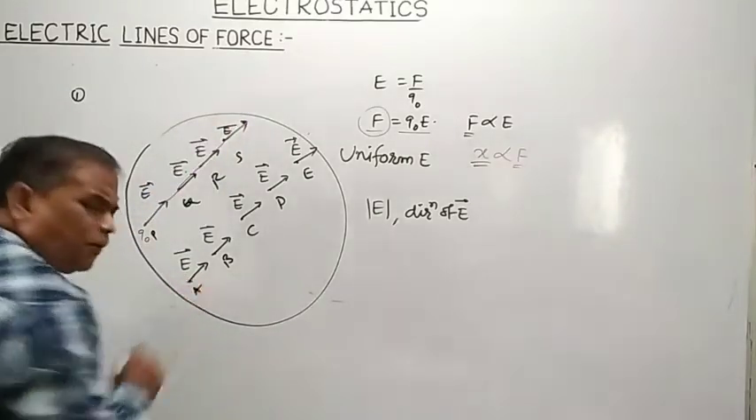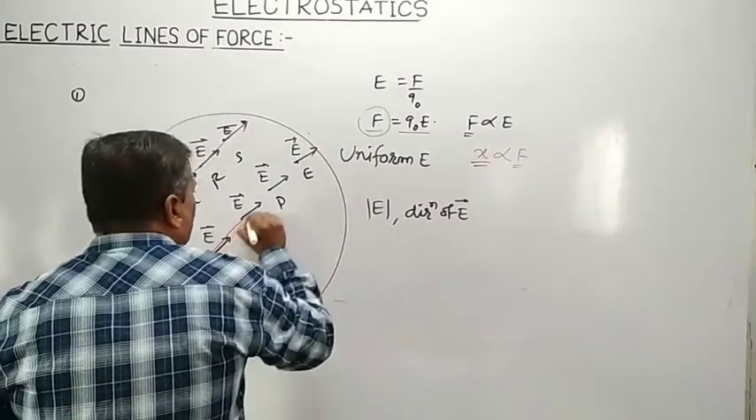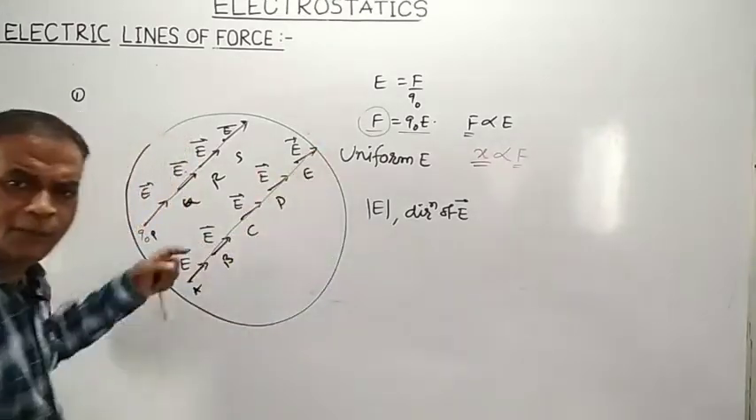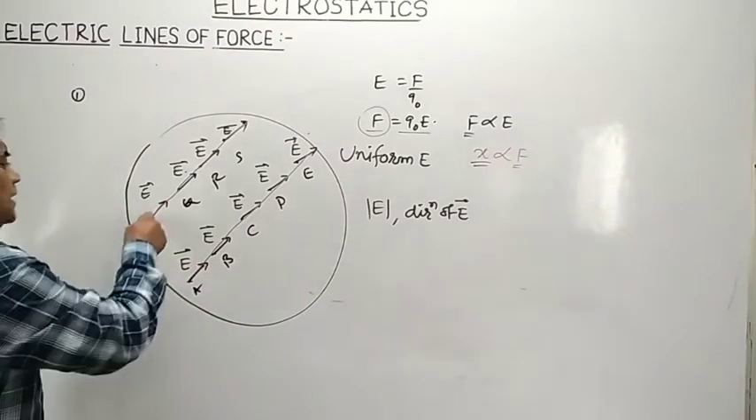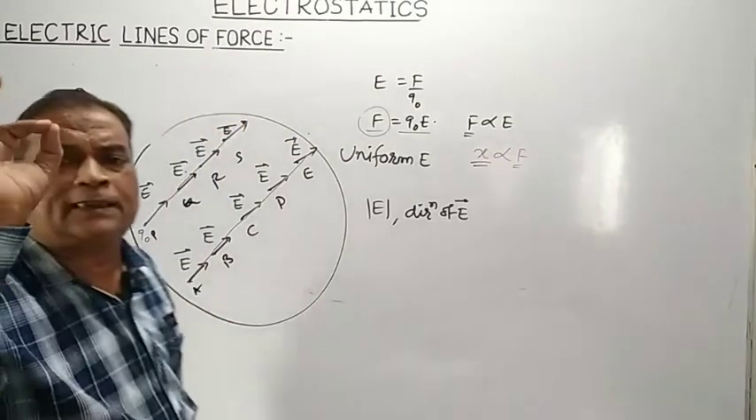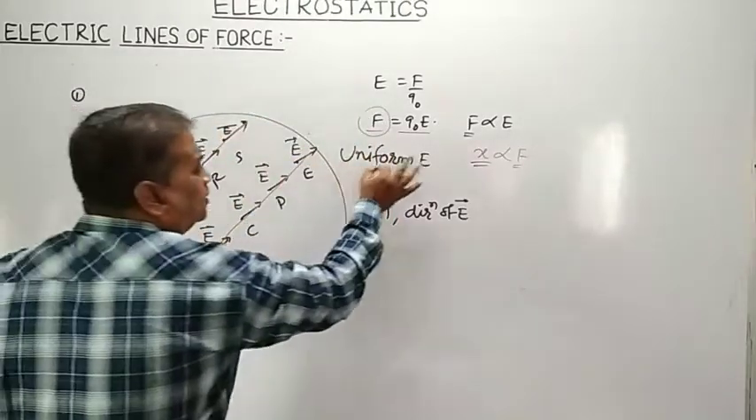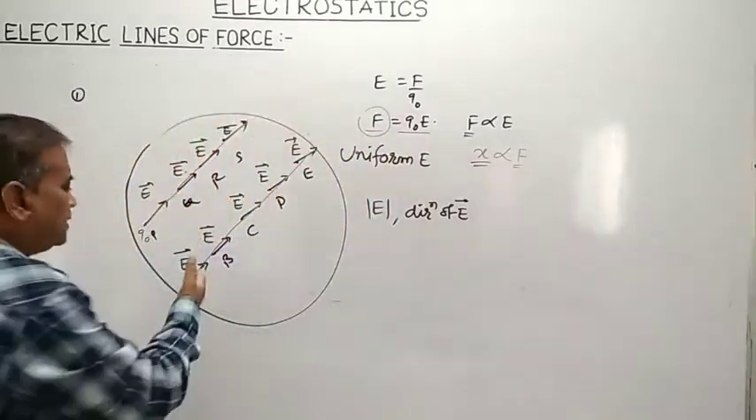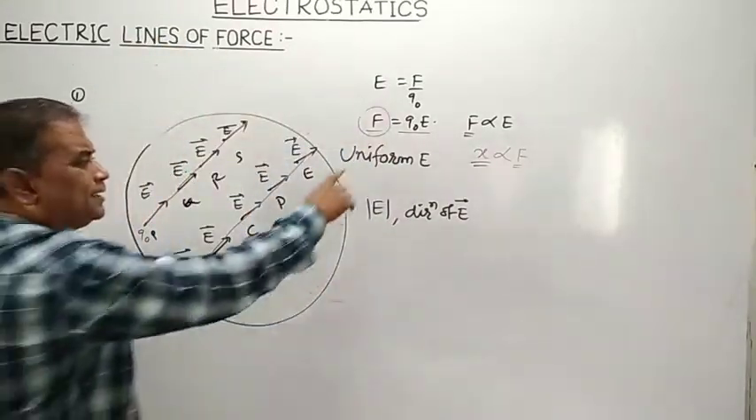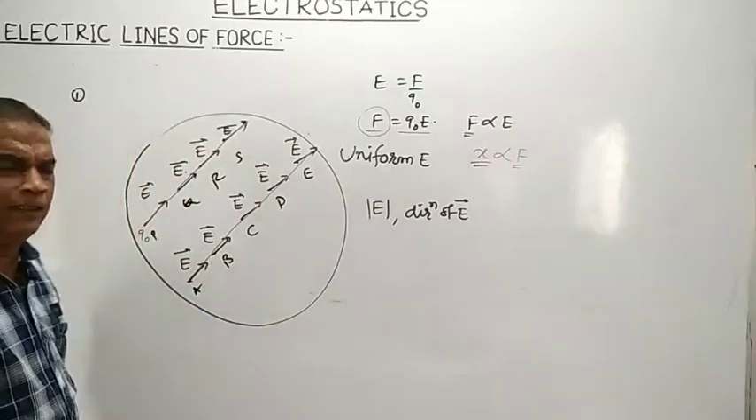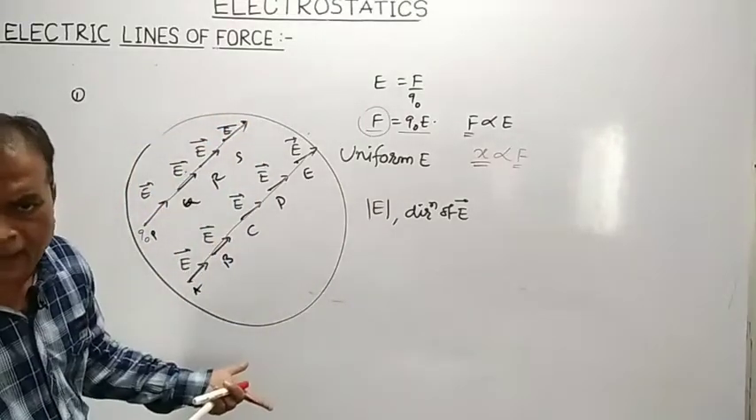I can bring the test positive charge somewhere at this point. So in this case also it will move along this path. And what you can say is that this is the path along which a test positive charge will move whenever it is kept in what? Uniform electric field. And how is this path? It is a straight line.